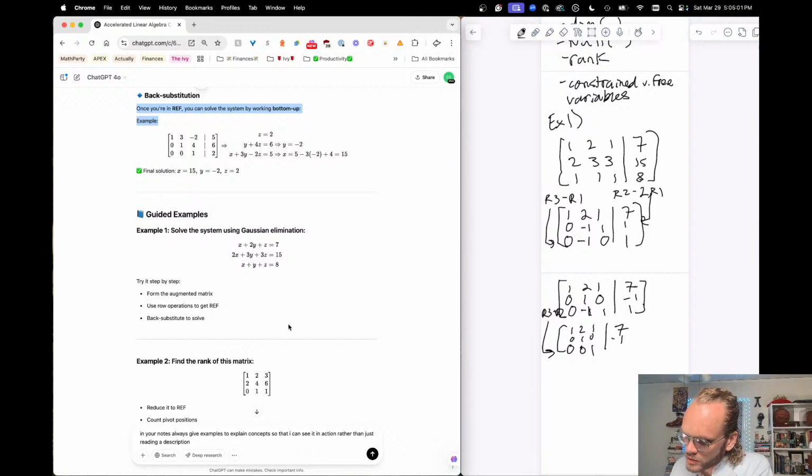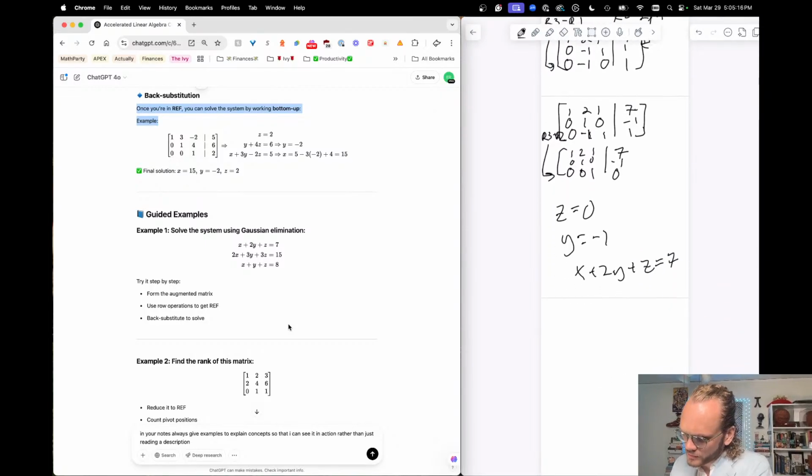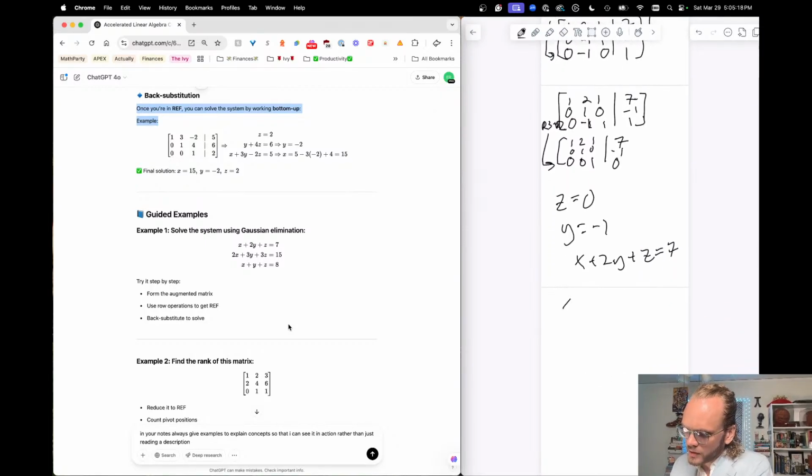All right, so from this I get z equals 0, y equals -1, and then x plus 2y plus z equals 7. So therefore, x plus -2 is 7, so x equals 9. So the solution to this is 9, -1, 0. Let's go check my work.